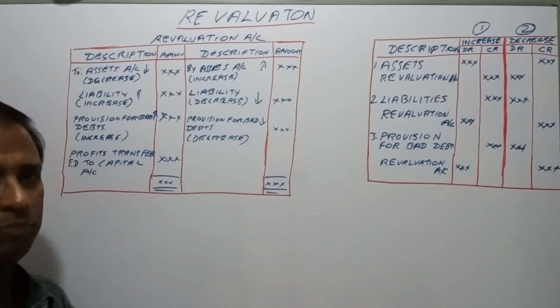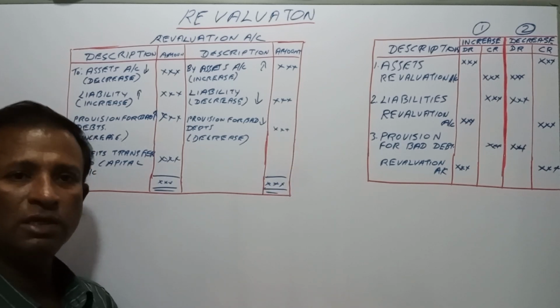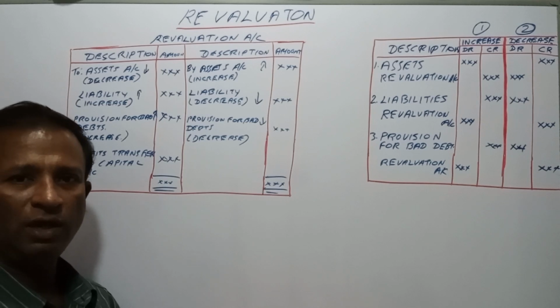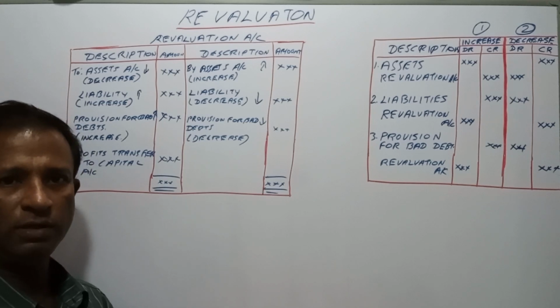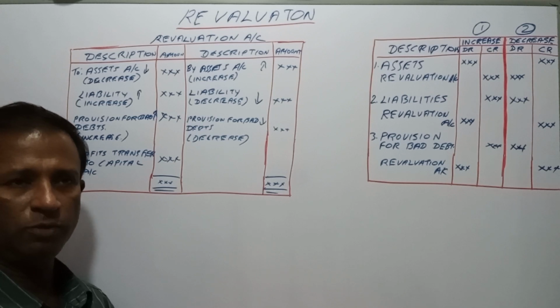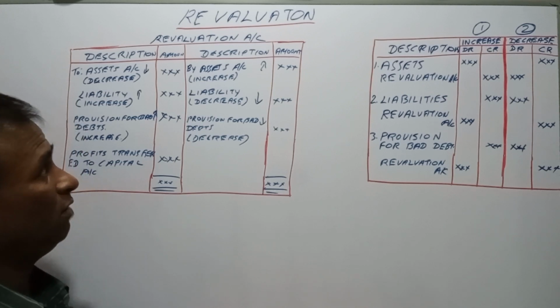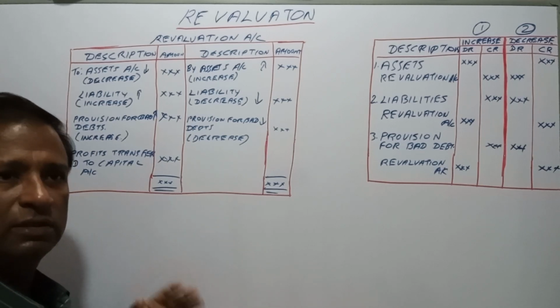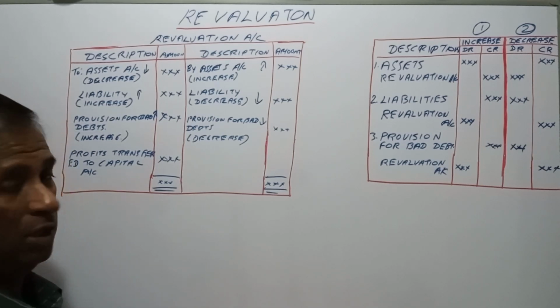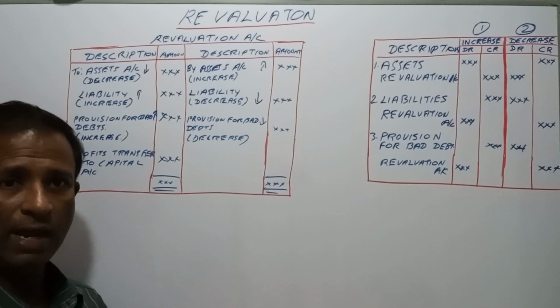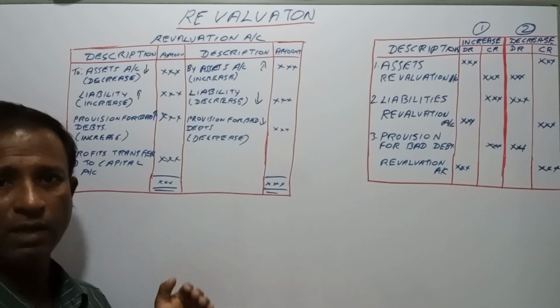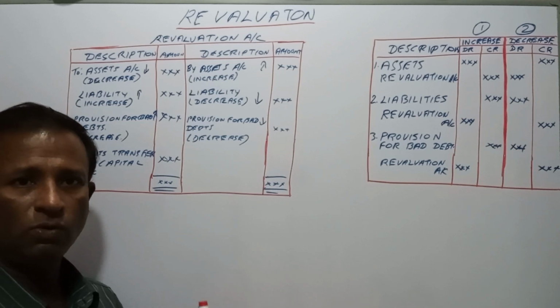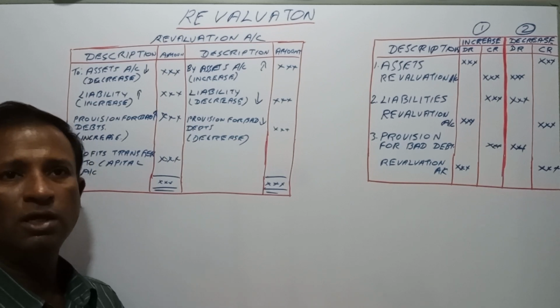That is the purpose, because of their hard work the old partners would have earned a lot of goodwill, and they would have purchased the land sometime back, and when you revalue at current prices it would be higher.